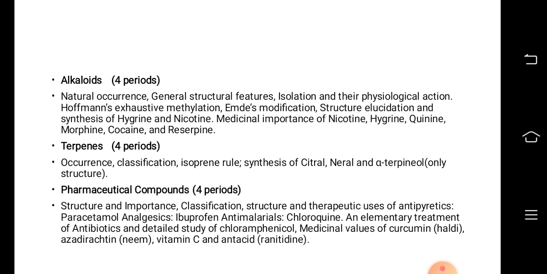The next chapter is terpenes. Worth 4 periods, again will be taken by me. It consists of occurrence, classification, isoprene rule, synthesis of citral, neral and alpha terpineol. You only have to know the structure.